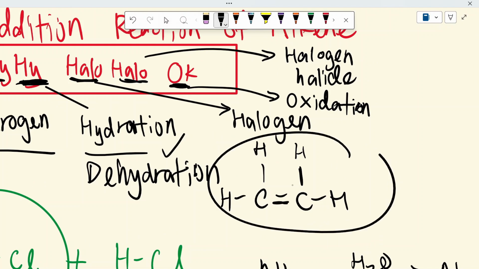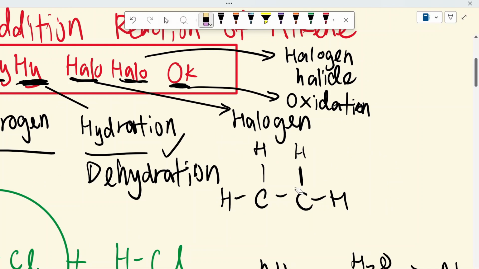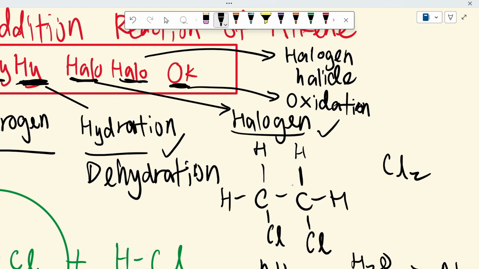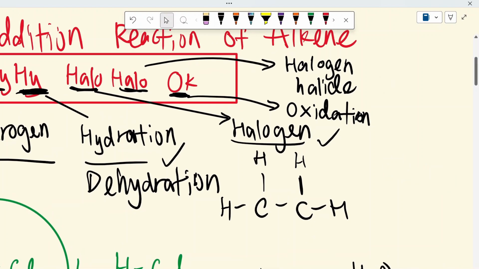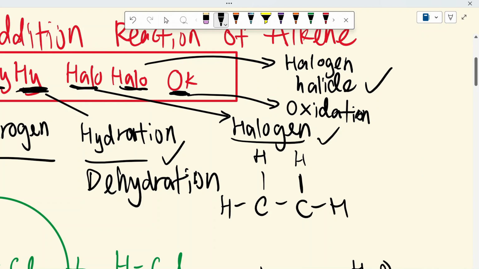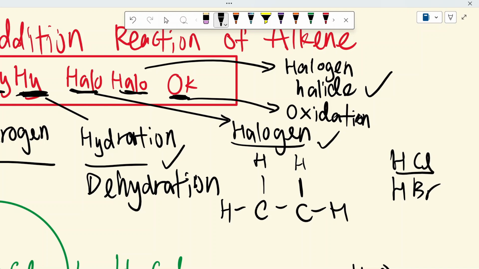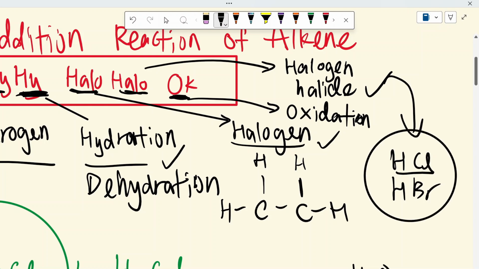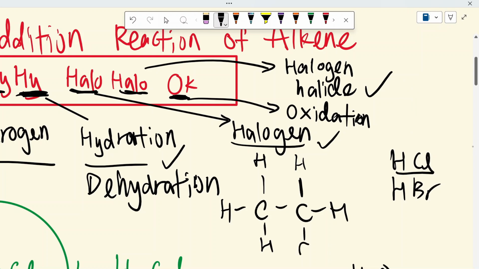Alright, so now we come back to this alkene. We have opened out the bond, and now I want to add in halogen. For example, Cl2, right? So I just add in Cl and Cl because you've got two Cl. So first Cl and second Cl. If I want to add in halogen halide, that is like, for example, HCl, HBr. More accurately, it's called hydrogen halide. But in your textbook, it's also written as halogen halide. So as long as you know this refers to HCl, HBr, then that's fine. So I want to add in HCl or HBr like this.